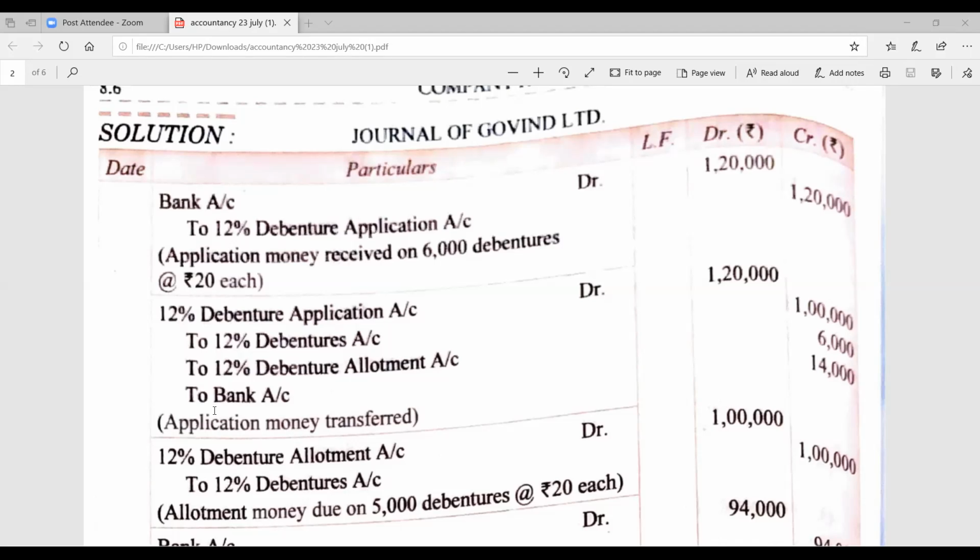I am repeating, 800 minus 500, you will get 300 excess debentures multiplied by 20 is equal to rupees 6,000, that is to be adjusted. After that, debenture allotment, the excess money is to be shown here. Let's come back to the statement once.